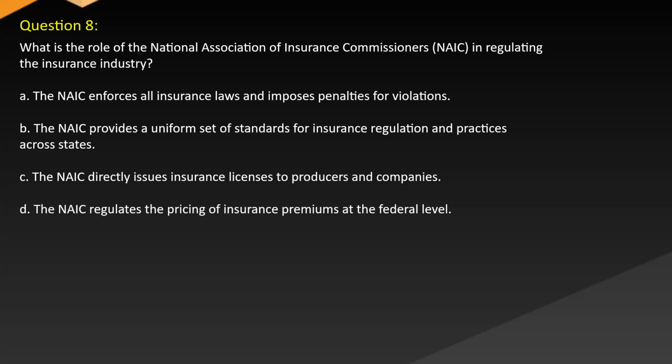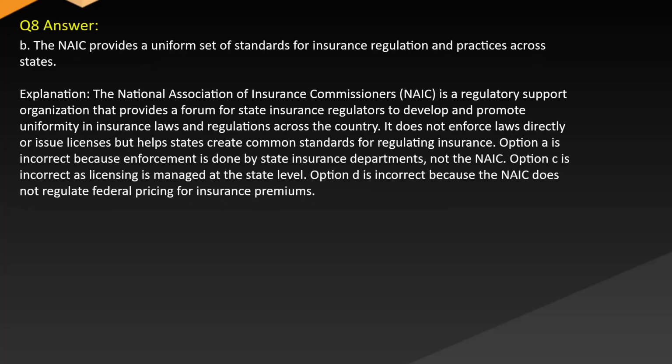Question 8. What is the role of the National Association of Insurance Commissioners (NAIC) in regulating the insurance industry? A. The NAIC enforces all insurance laws and imposes penalties for violations. B. The NAIC provides a uniform set of standards for insurance regulation and practices across states. C. The NAIC directly issues insurance licenses to producers and companies. D. The NAIC regulates the pricing of insurance premiums at the federal level. Answer: B. The NAIC provides a uniform set of standards for insurance regulation and practices across states.